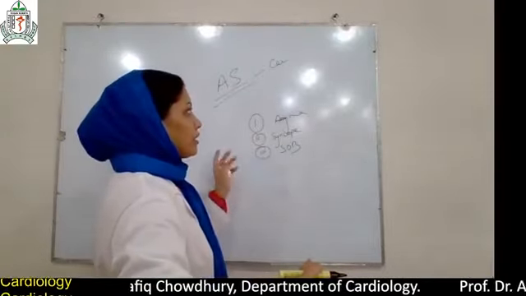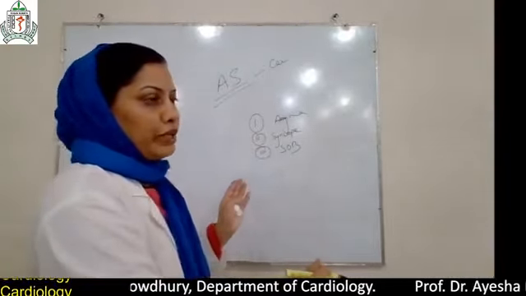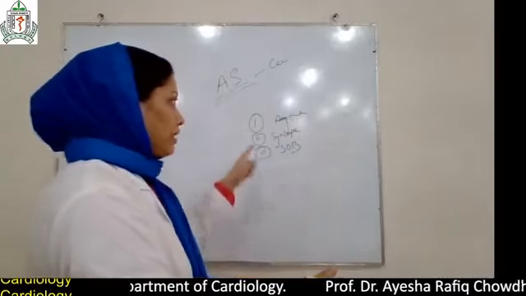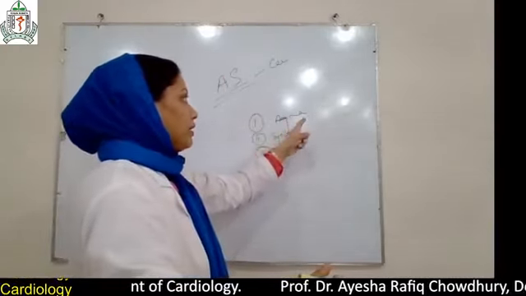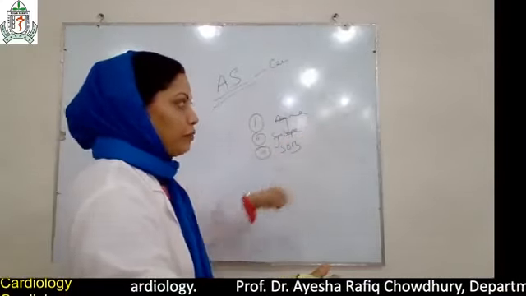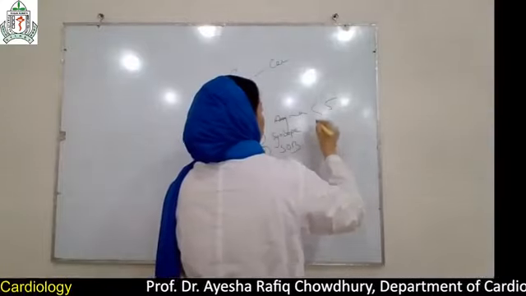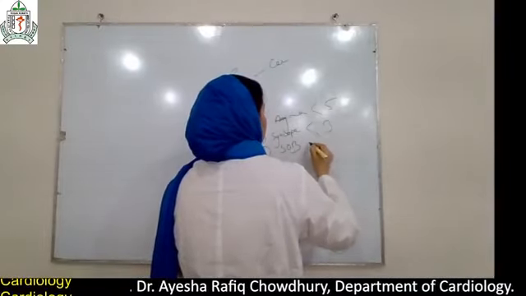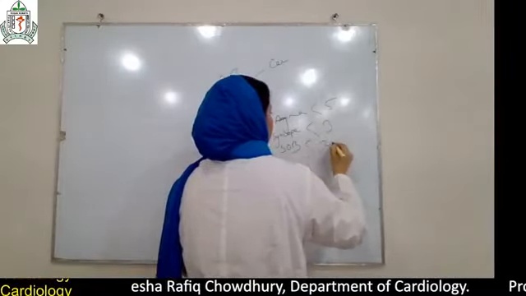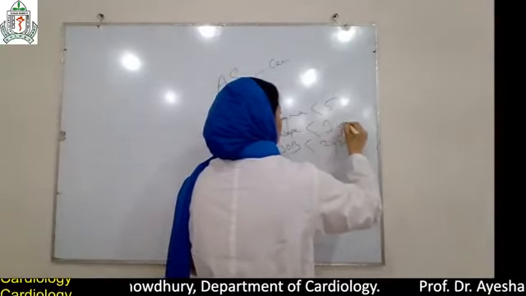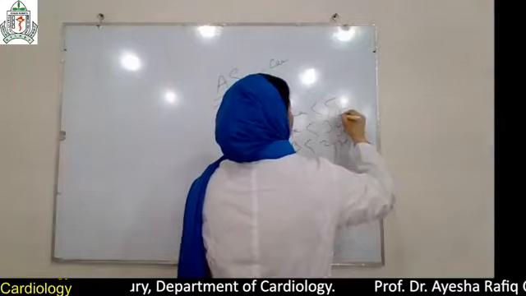If the patient is asymptomatic, we can go for echocardiographic follow-up. But if symptoms arise like angina, syncope, or shortness of breath, their lifespan is reduced: 5 years, 2 years, and 2 years.